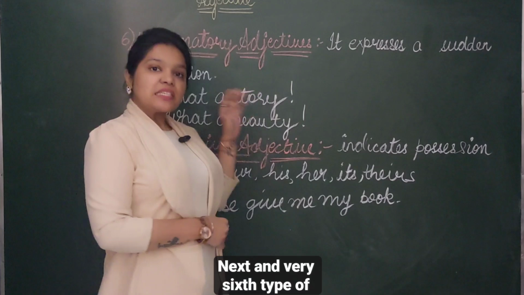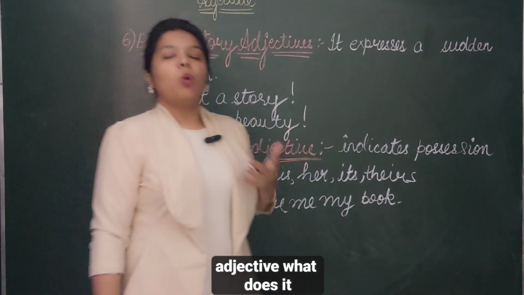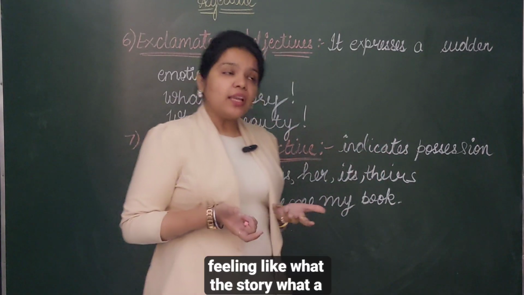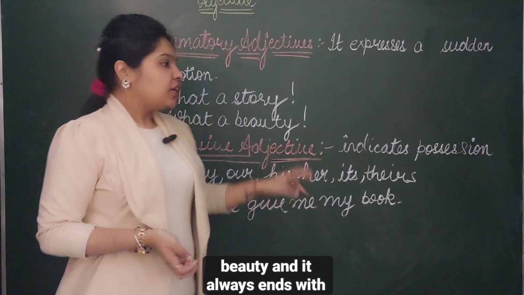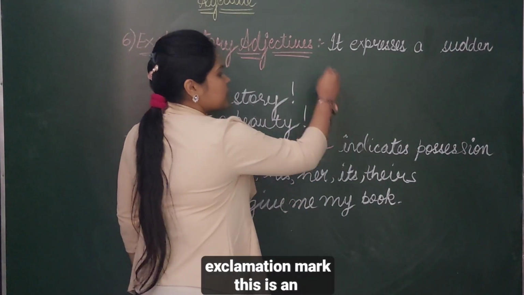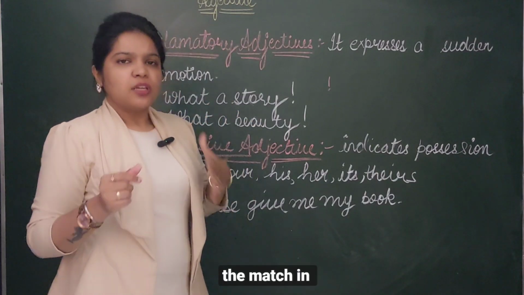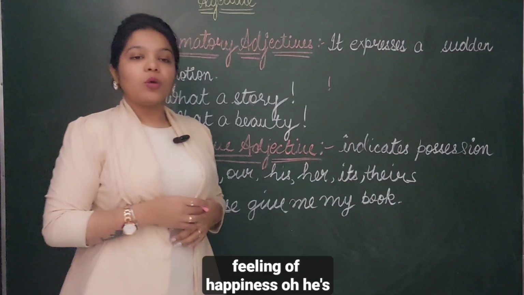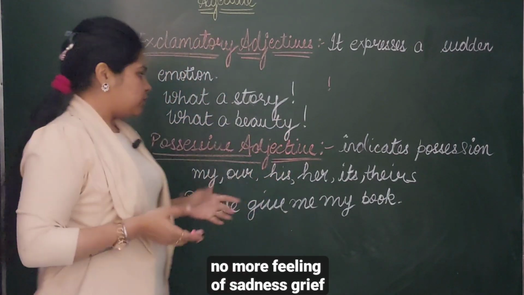Next and the sixth type of adjective is the exclamatory adjective. What does it express? It expresses a certain feeling, like what a story, what a beauty, and it always ends with an exclamation mark, like hooray, we won the match. In it, I'm expressing my feeling of happiness. Oh, he's no more. Feeling of sadness, grief.